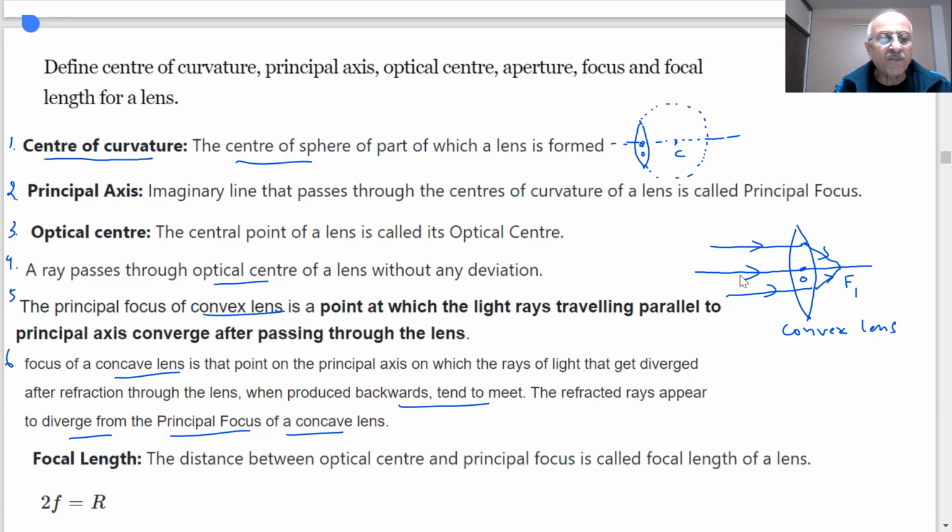We already gave you the mirror formula. Here also we are saying 2f is equal to r. F is the focal length distance, and double of this is equal to the radius of curvature. 2f is equal to r. Is it clear? Note down the definitions, students. After you have noted, I will proceed further.